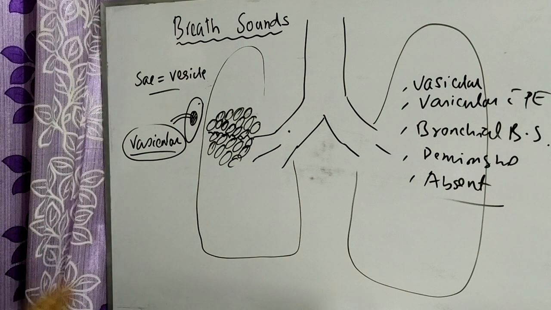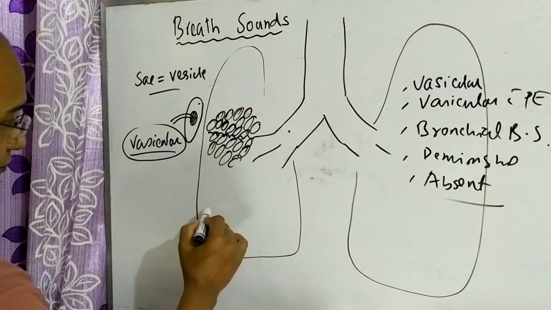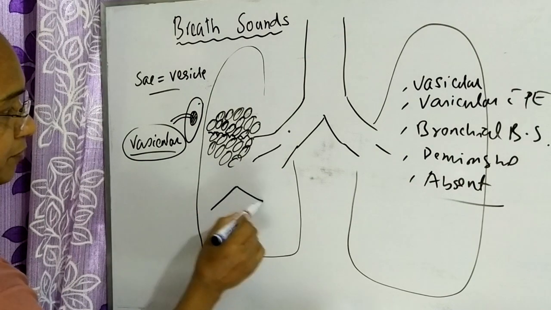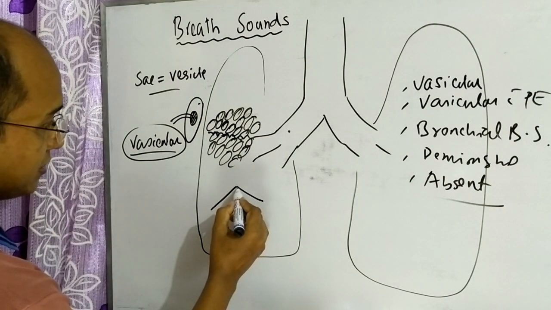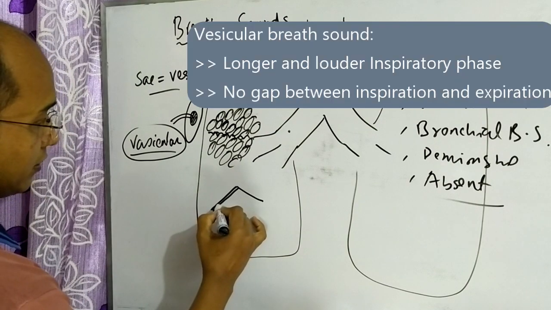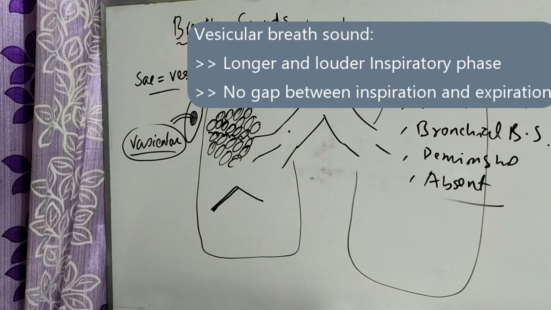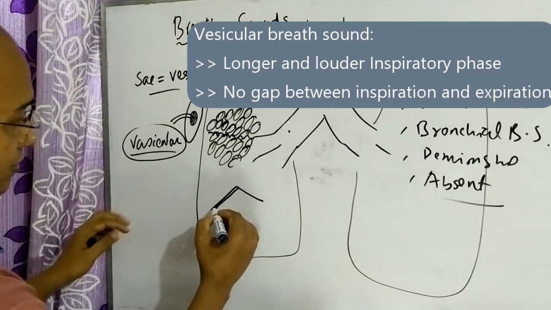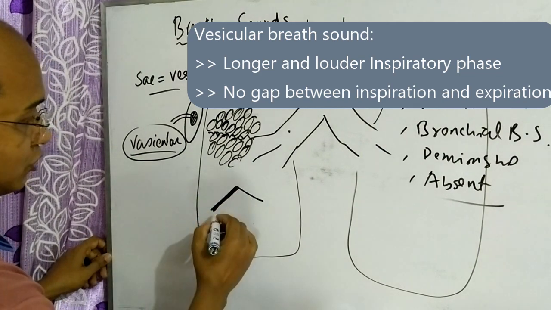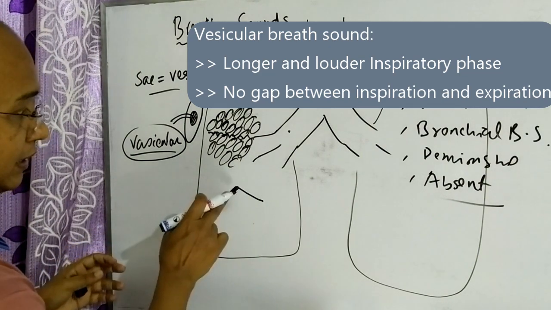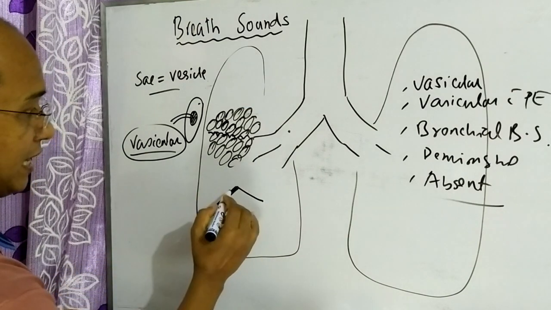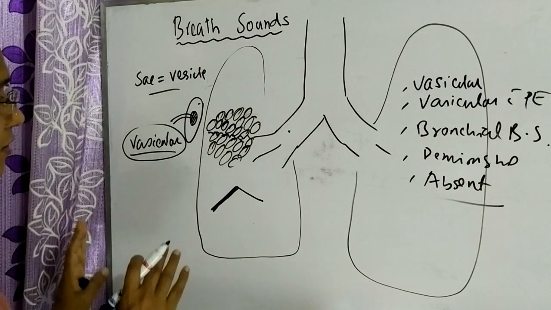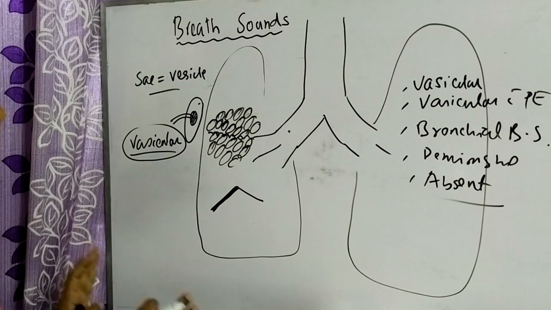Actually, the normal breath sound has two phases. This is the inspiratory phase and this is the expiratory phase. The inspiratory phase is longer. I am talking about the normal breath sound, that is, normal vesicular breath sound. The character of normal vesicular breath sound is that the inspiratory phase is longer and louder than the expiratory phase, and there is no gap in between the inspiratory phase and expiratory phase. So this is the character of vesicular breath sound.